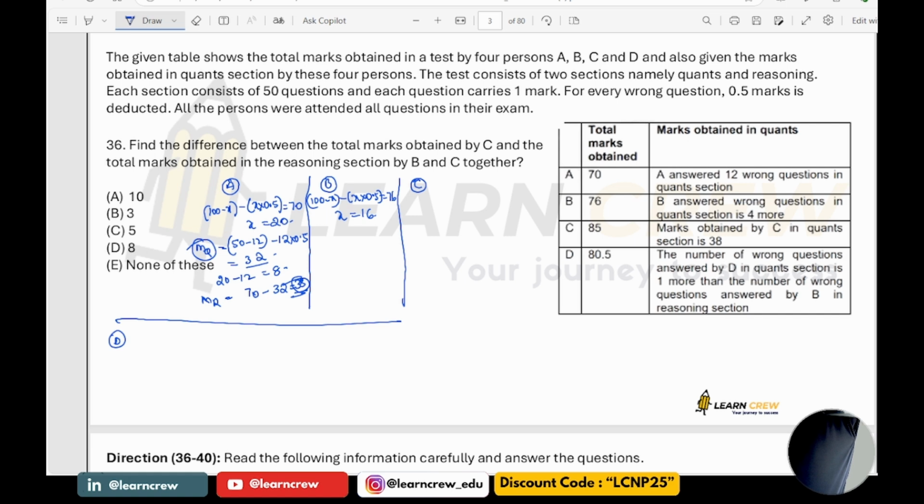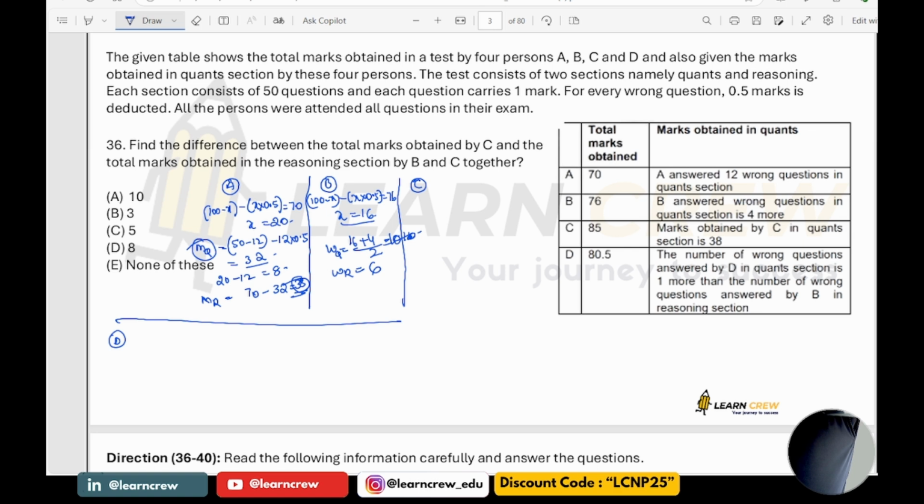So the number of wrong questions answered in the quant section: B answered wrong questions in quant which is 4 more. The number of wrong questions in quant would be 16 plus 4 by 2, which is 10. So wrong in reasoning would be 16 minus 10, which is 6.